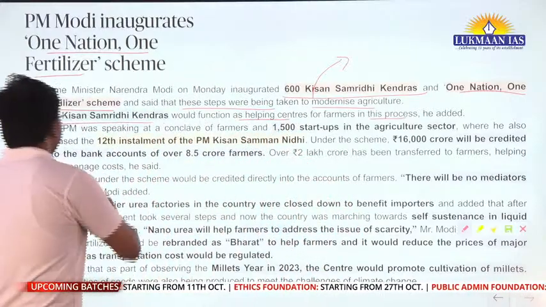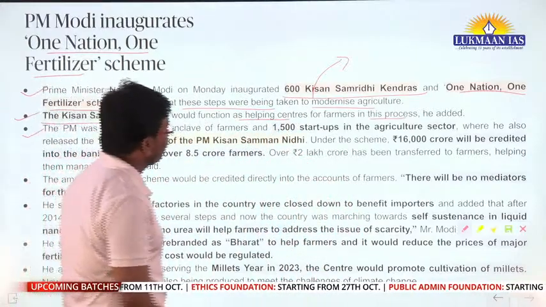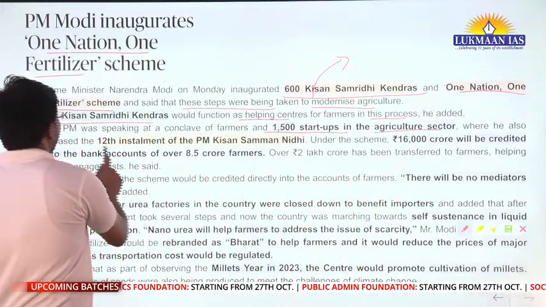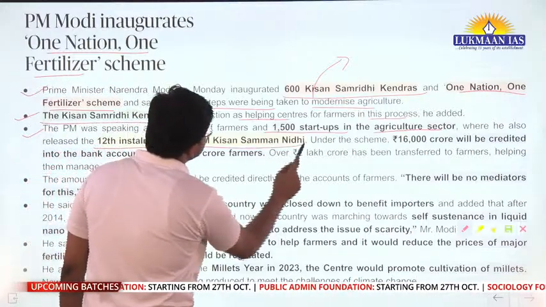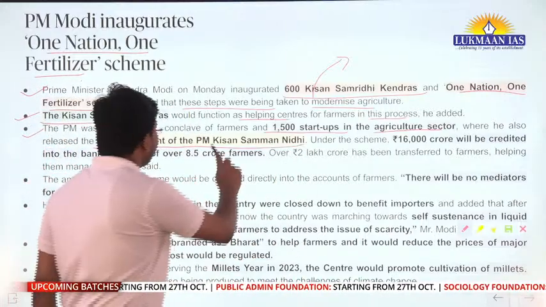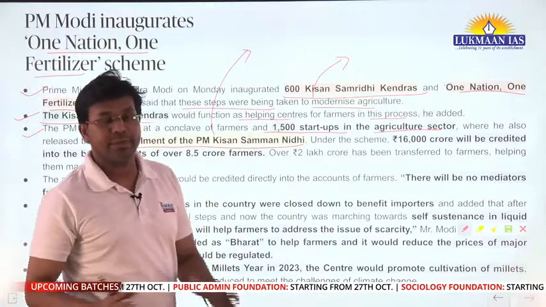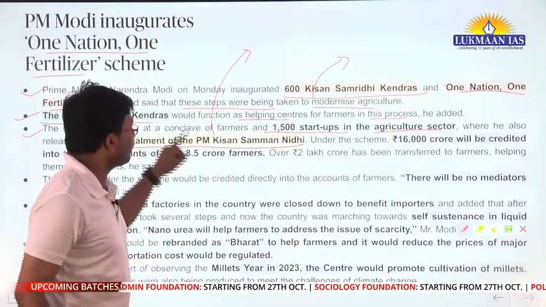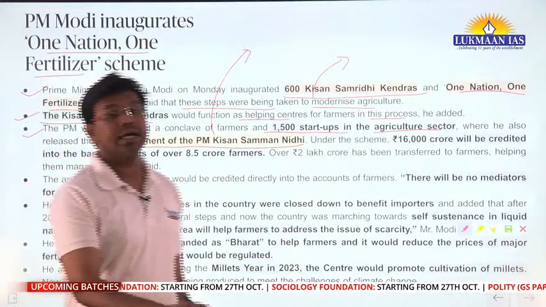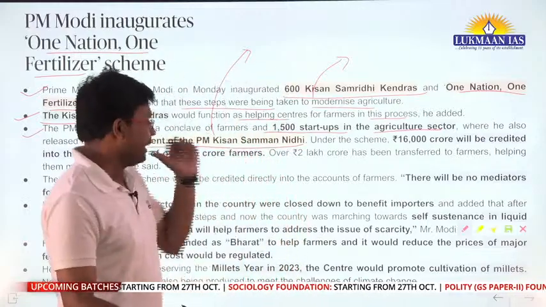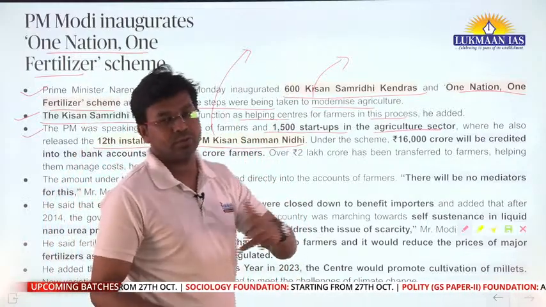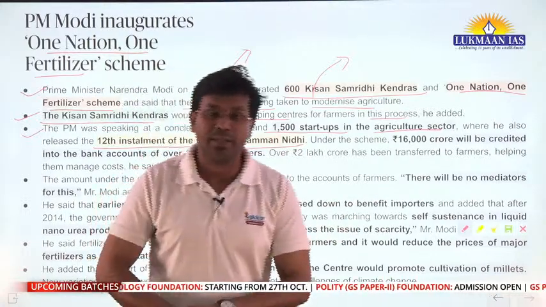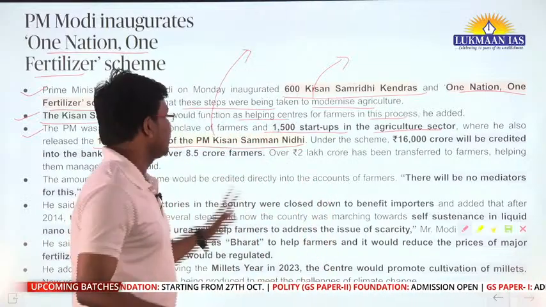The PM was speaking at a conclave of farmers and 1500 startups in the agriculture sector, where he also released the 12th installment of the PM Kisan Samman Nidhi. PM Kisan Samman Nidhi is a government scheme that was launched earlier. Under this scheme, the government of India directly transfers money to the accounts of farmers, in 3 installments of 2,000 each. So they release about 6,000 rupees in a year to eligible farmer families.